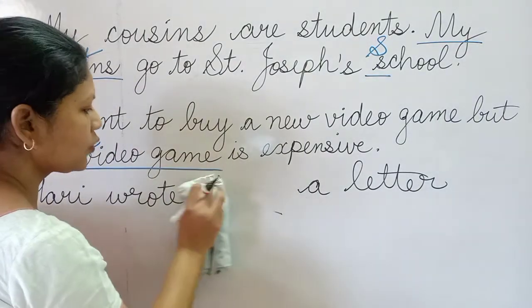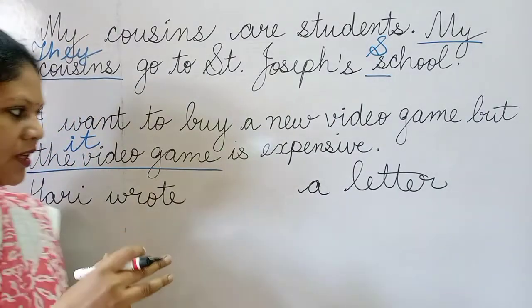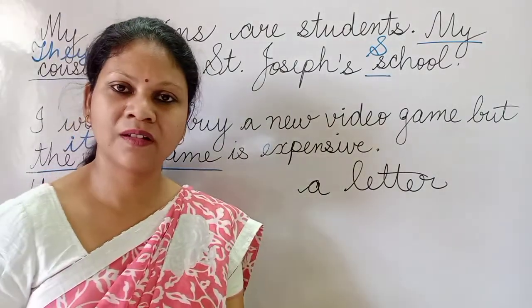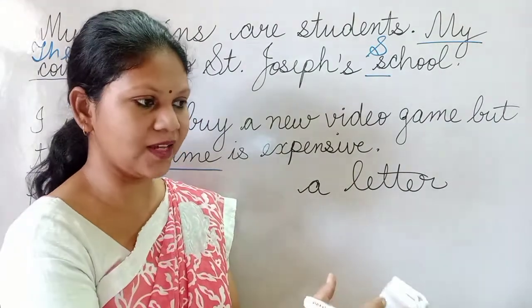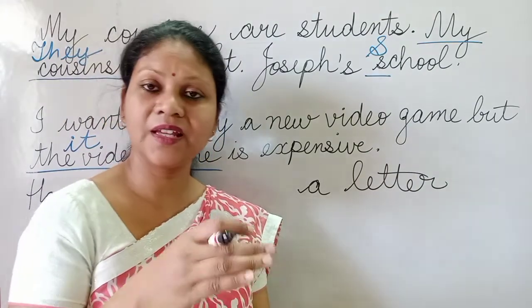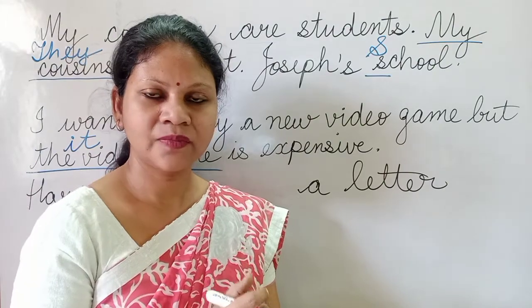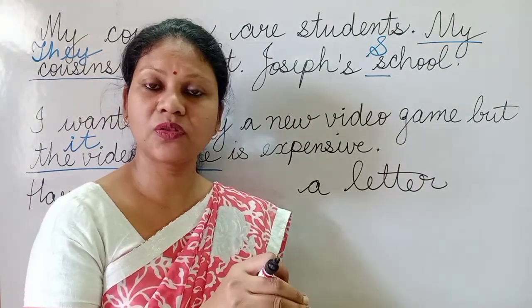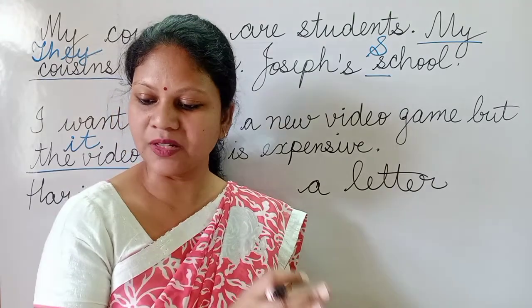Now, Hari wrote it a letter, we can't say, but let me say, Hari broke it. Suppose a vase is kept and Hari broke it. So in that case, children, it will be used in the object's position, as an object pronoun singular.